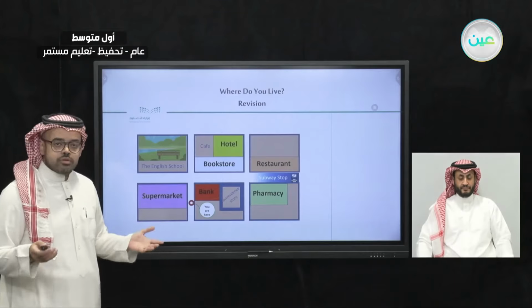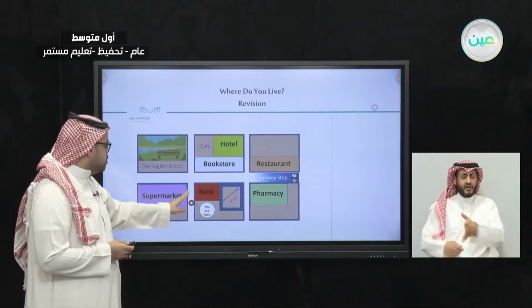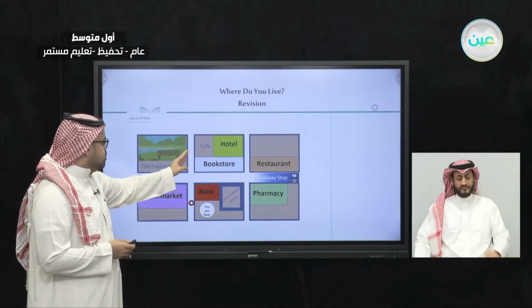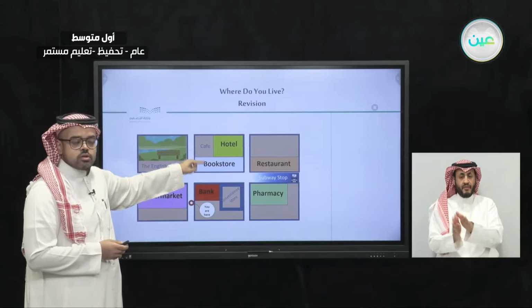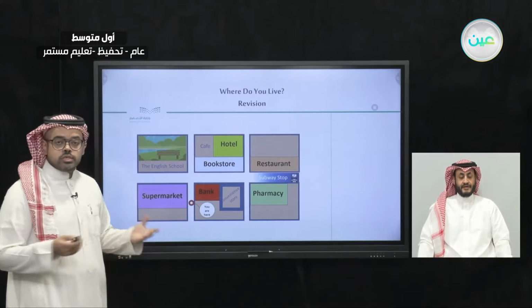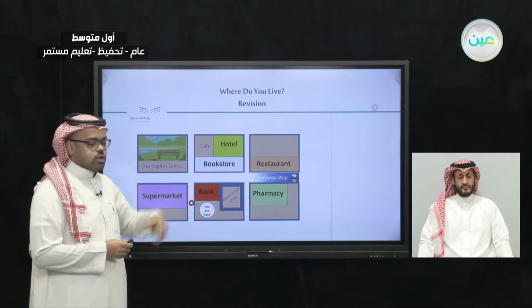And we also learned how to go to the cafe. We said from here you can go straight and you will see the cafe next to the bookstore. Not only this, but we also gave directions to the subway stop.